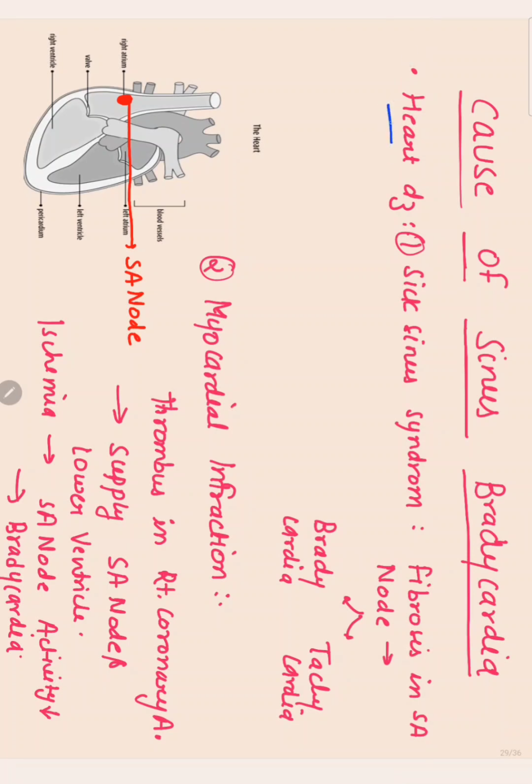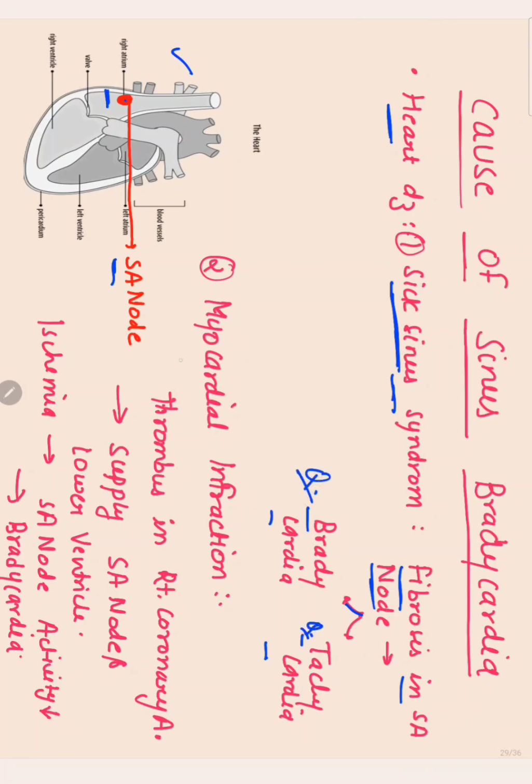The first cause is heart disease. There is sick sinus syndrome. What happens in sick sinus syndrome? There is a diagram of the heart and there is an SA node. In sick sinus syndrome there is fibrosis in the SA node. Because of the fibrosis, there is arrhythmia. There is abnormal rhythm of the SA node, and there may be either bradycardia or tachycardia.